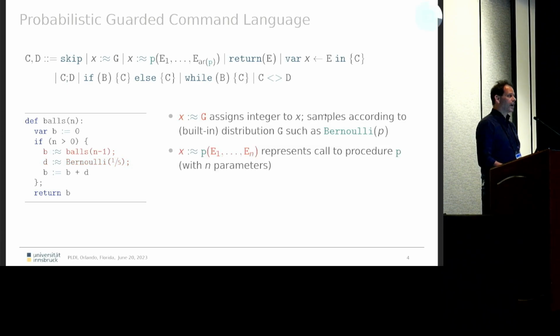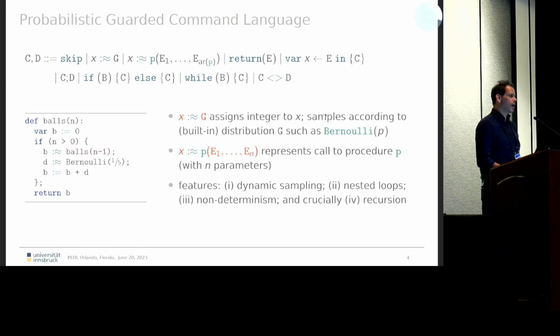On the other hand, we can have procedure calls or recursive procedure calls where we take an arbitrary finite number of parameters, pass them to this procedure, and return a certain value and update again the corresponding program variable. Note this has this kind of sampling instructions because those values could be obtained probabilistically.